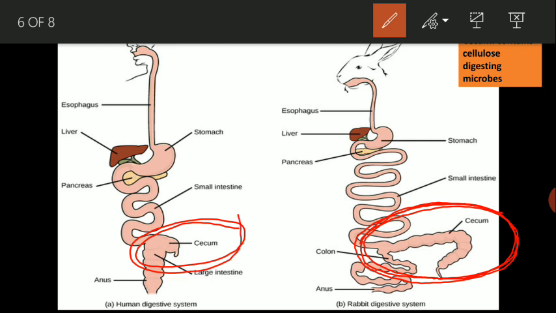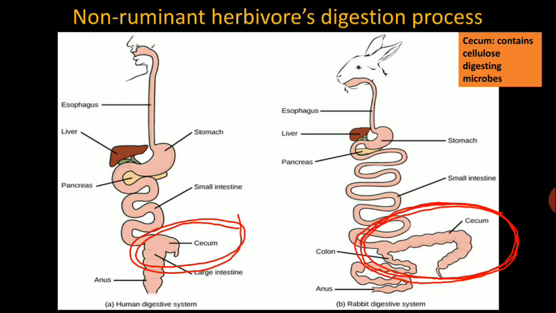This cecum is very important because many microbes are present here which act on the cellulose, and that's why this part is well developed. So in non-ruminant herbivores, the cecum plays a vital role, and otherwise the digestive process is similar to that of human beings.